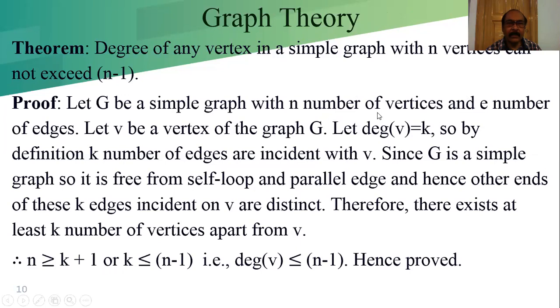As per our consideration, n is the number of vertices in the graph. Out of V and the other k vertices, how many vertices do we have? k plus 1.